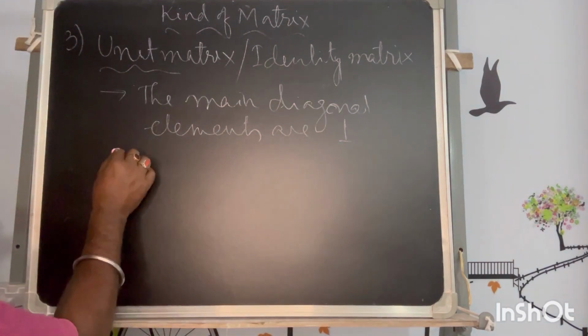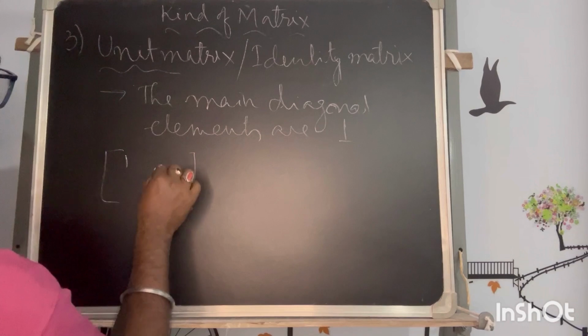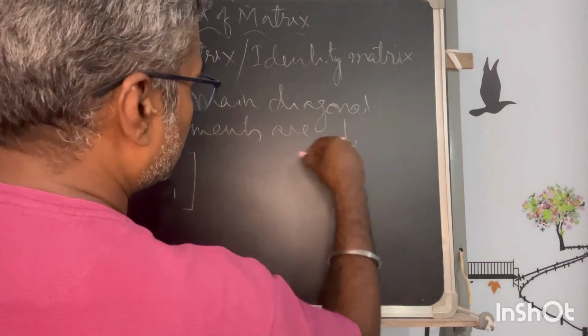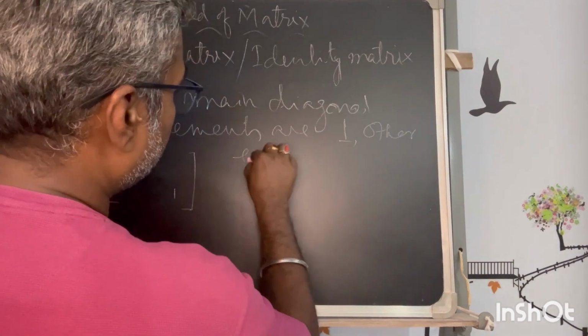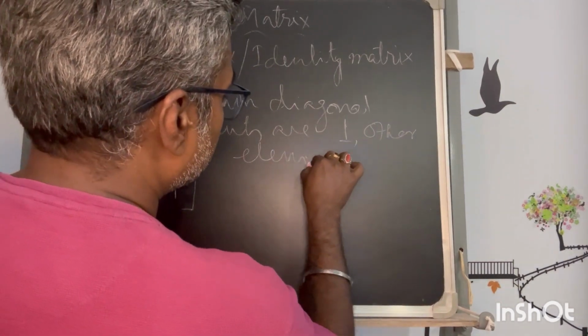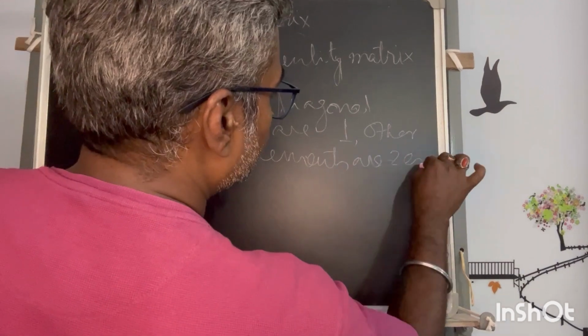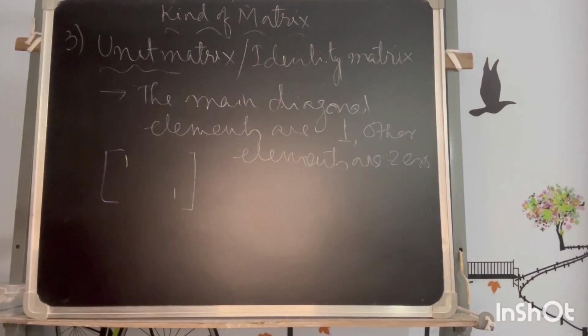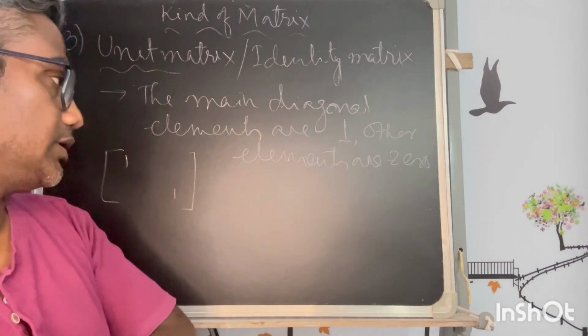If I give an example of a 2 cross 2 matrix, and this is an extension, the other elements are 0. This is also to be mentioned, because only saying 1 will not fulfill the case.